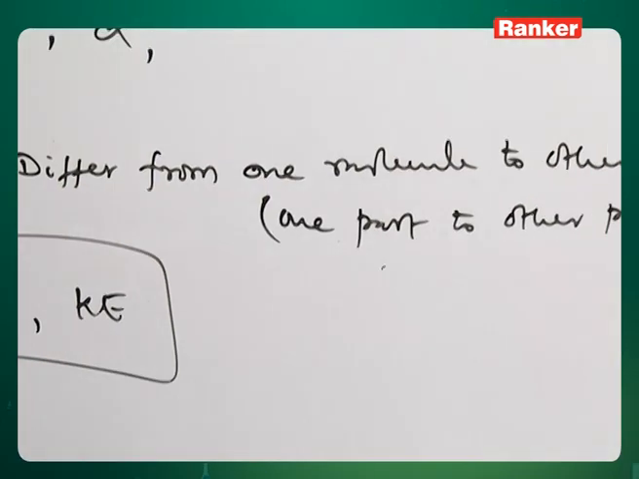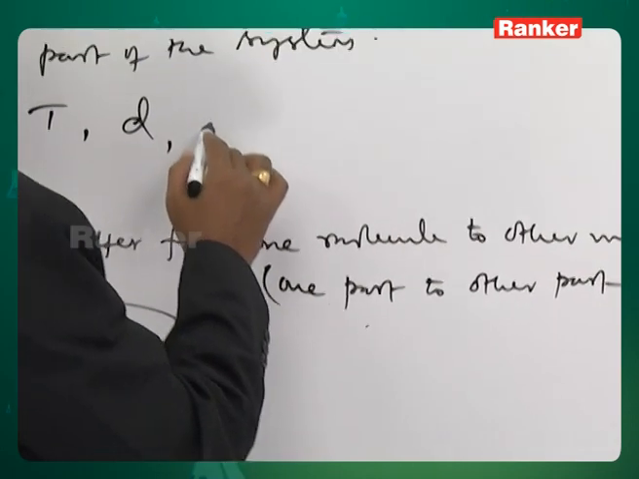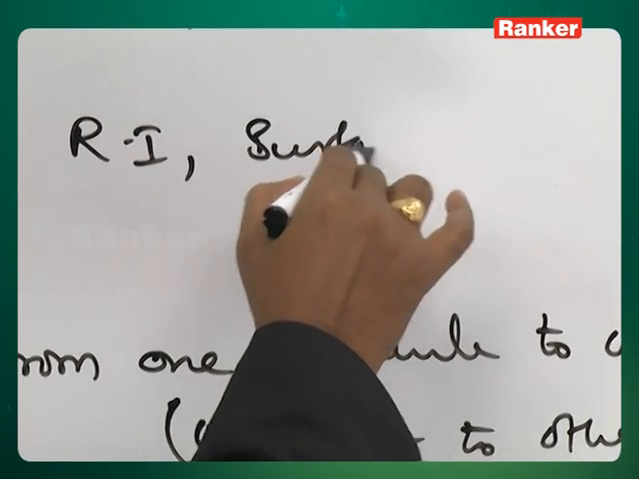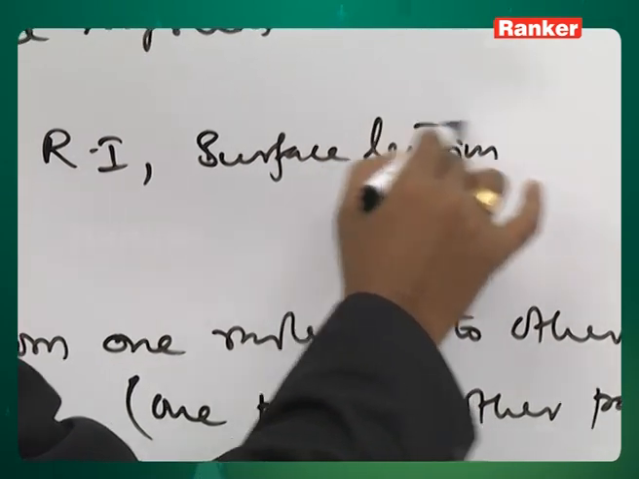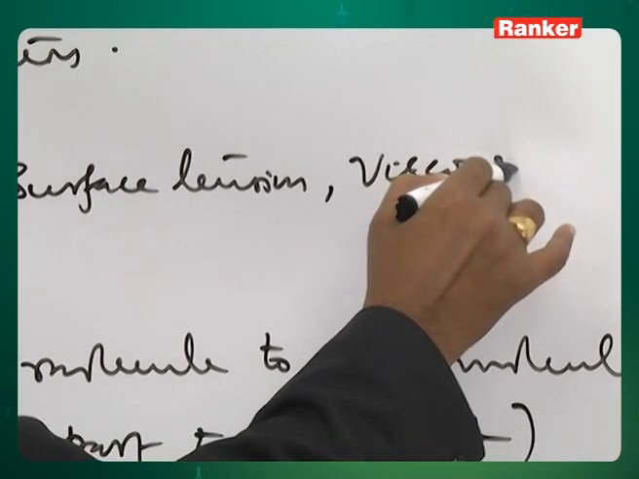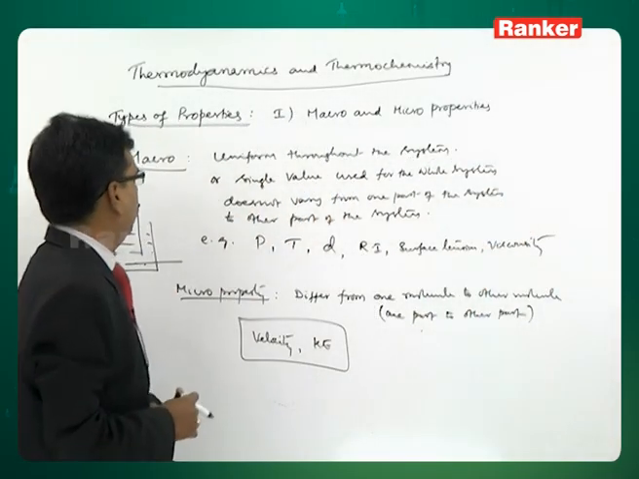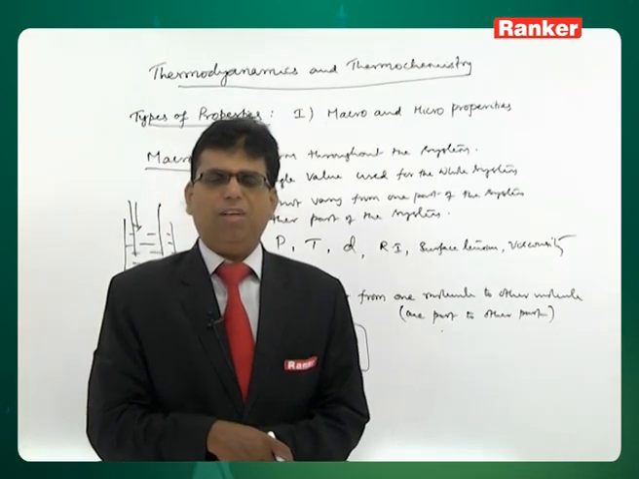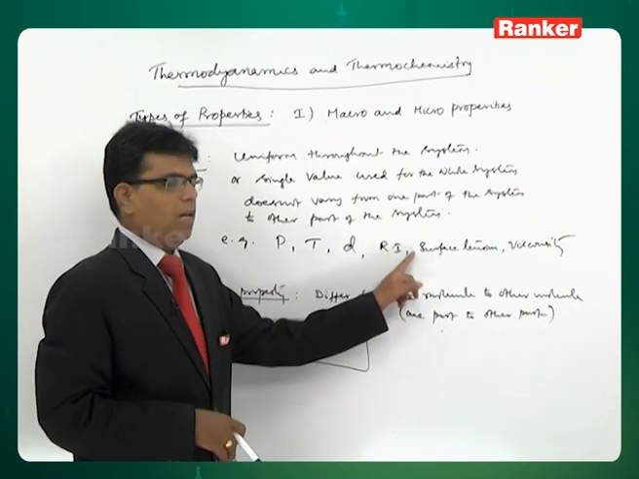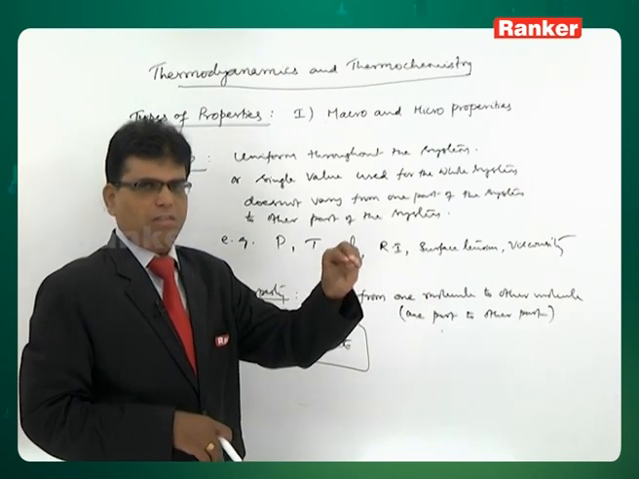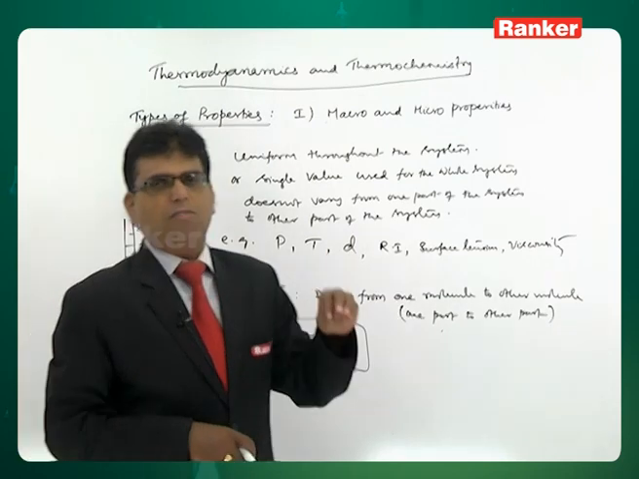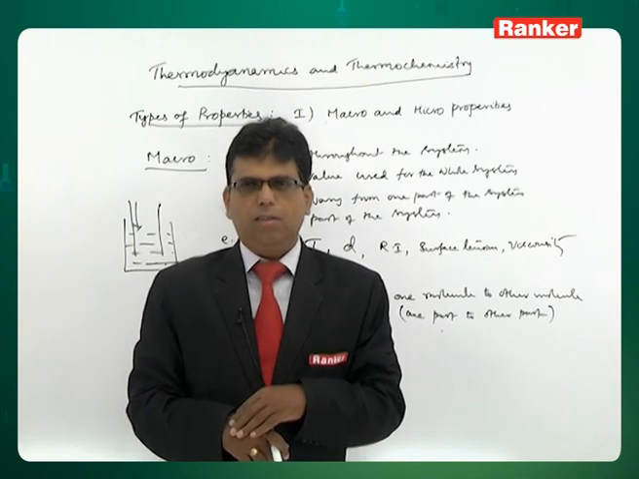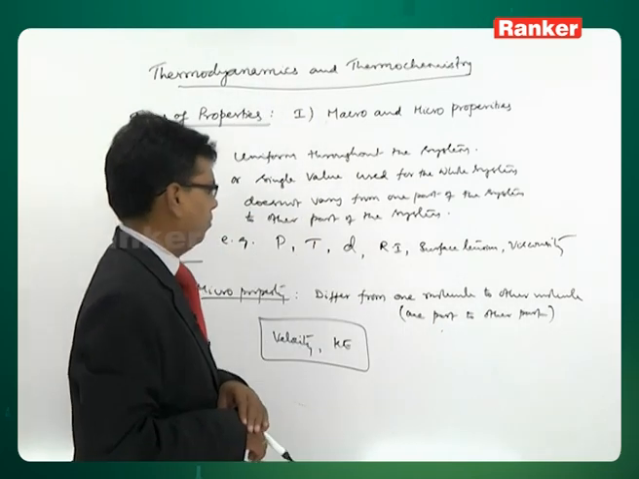And here in the macro property, not only pressure, temperature, density, even the properties like refractive index, surface tension, viscosity, even all this will come under what you call macro property. A system is the one which is always defined with certain macro properties. It will have certain pressure, certain temperature, certain viscosity, certain surface tension. So, it is all well defined, then only we call it as a system.